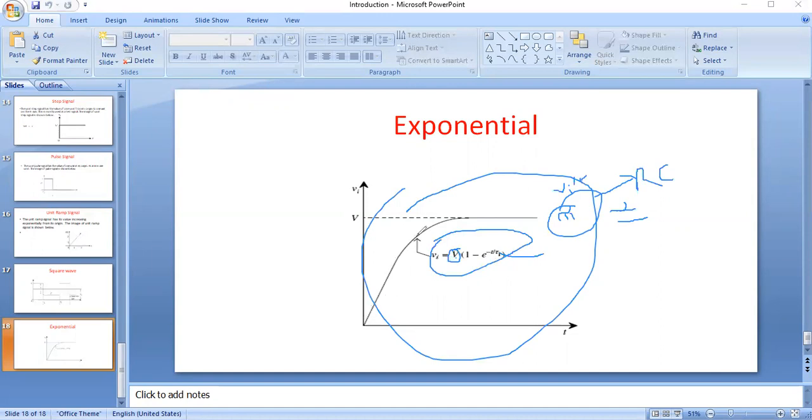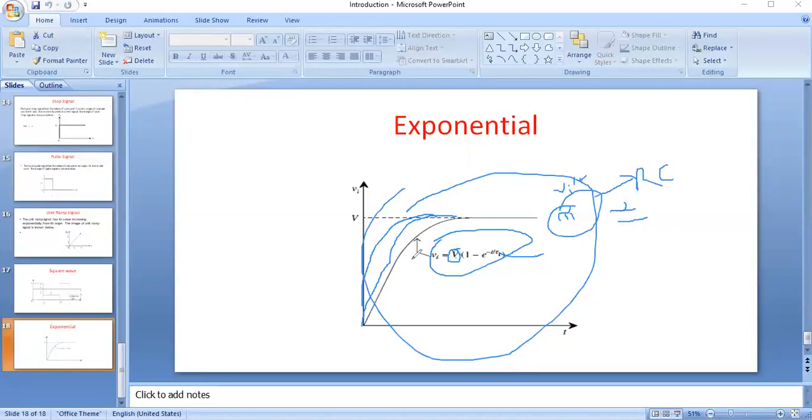Depending on this tau value, for example, if tau 1 is equal to RC, the exponential curve is like this. It may increase exponentially like this, or it may increase exponentially like this. So the curve changes depending on the tau value.